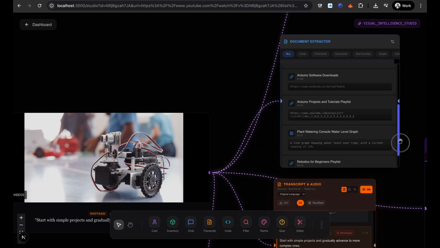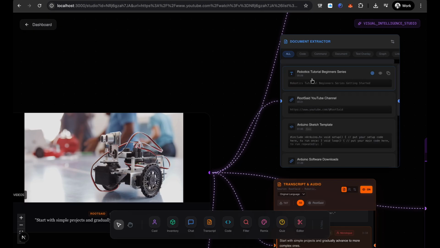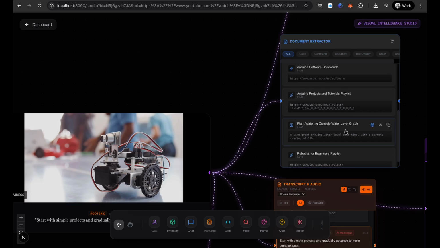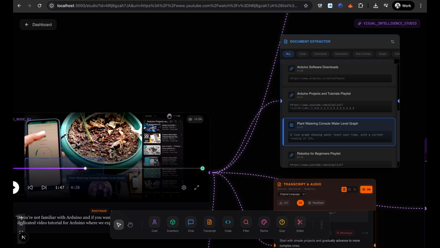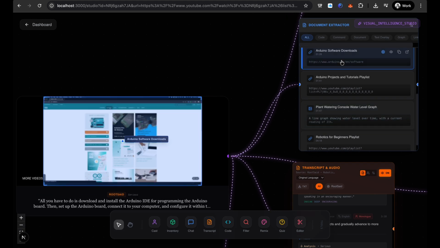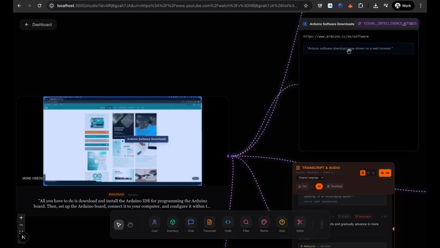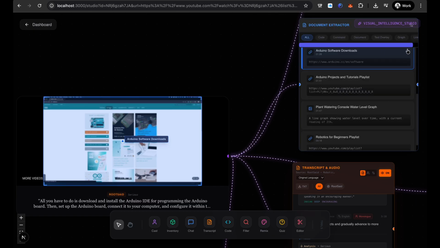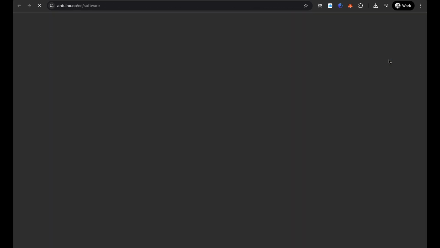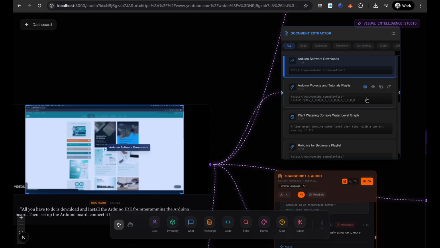See, we're able to extract everything at what all timings we have. At what timings he's able to describe. Let's go here. It's able to showcase Arduino software downloads. Okay, which page is it? Software downloads. We have to go here actually. We're able to go directly here. See, Arduino.